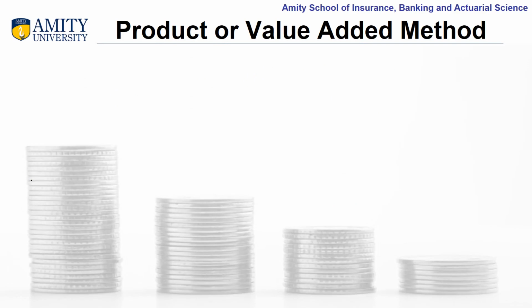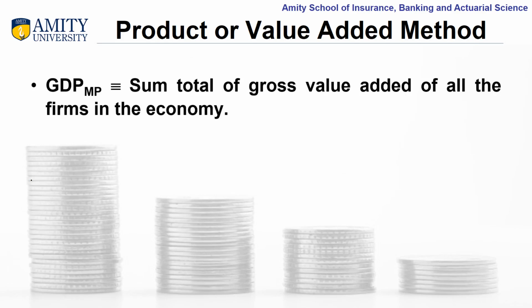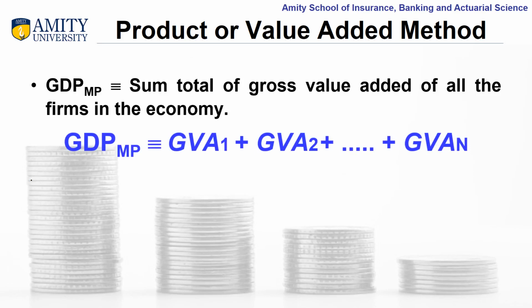Let us now briefly understand all the three methods of measuring national income. The first method is product or value added method. In this method, GDP is calculated by using the sum total of gross value added of all the firms in the economy taken together. The formula is GDP equals gross value added by the first firm plus gross value added by the second firm, and if you keep on adding gross value added by all the firms, it will give you the value of GDP at MP.